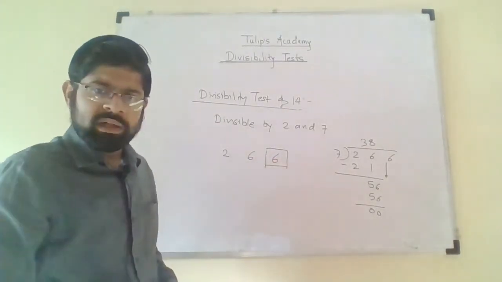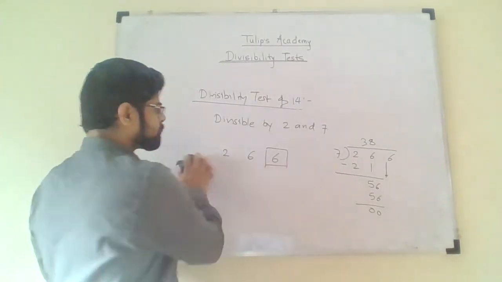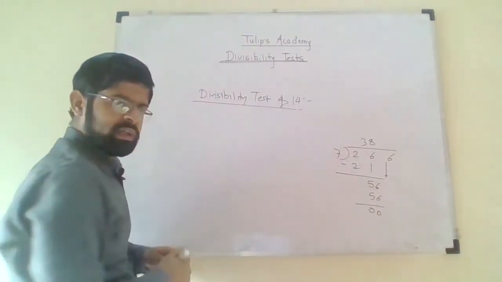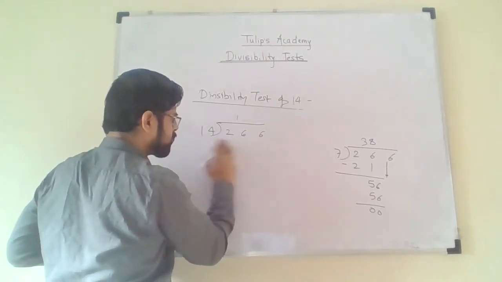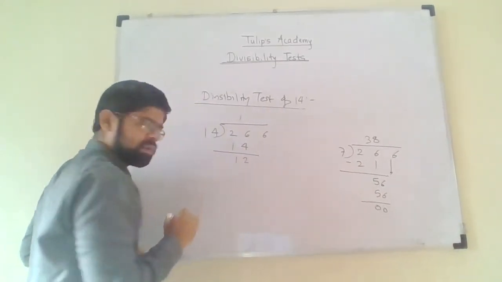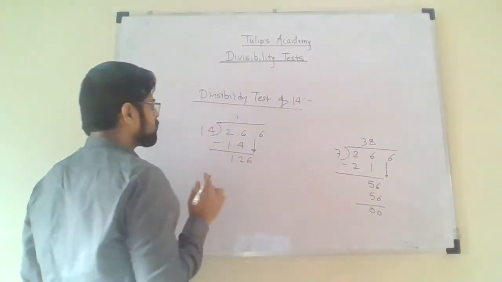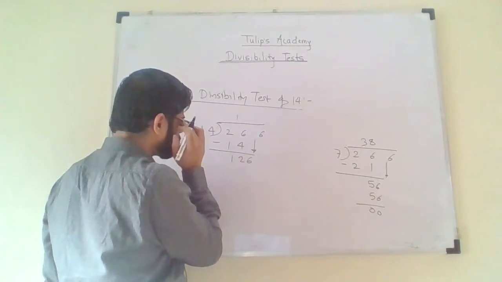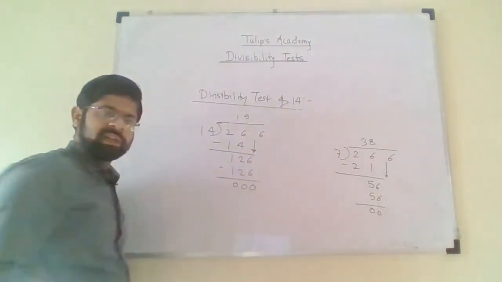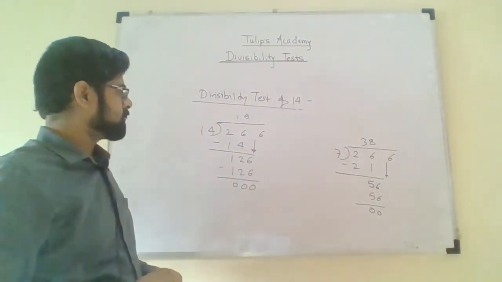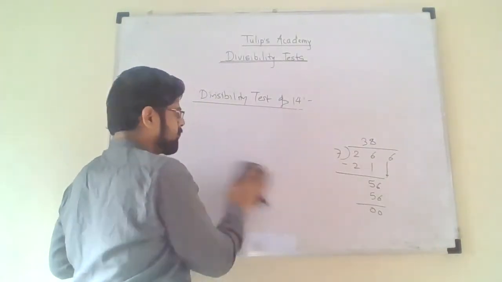Now let us take the check. Let us check whether this 266 is divisible by 14 or not. So 266 divided by 14. 14 ones are 14. Remainder will be 12. 14 nines are 126. That's it. Correct. So this is my divisibility test of 14.